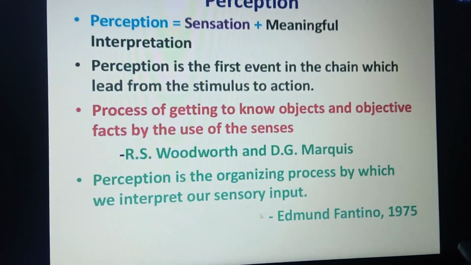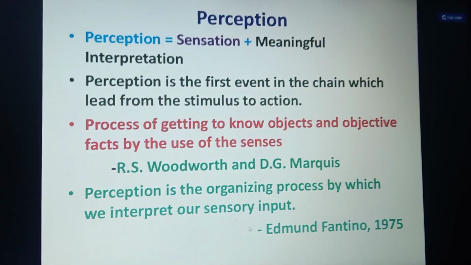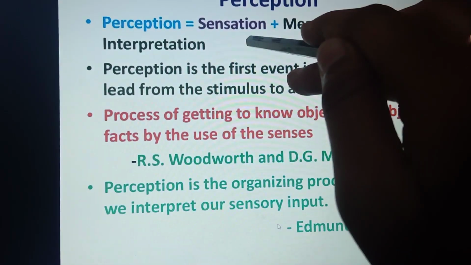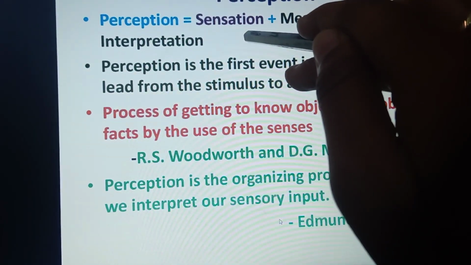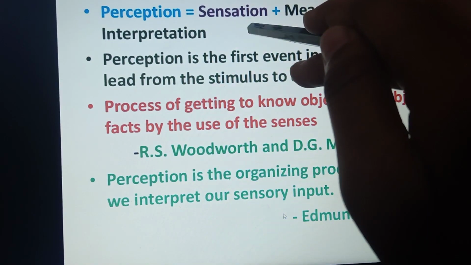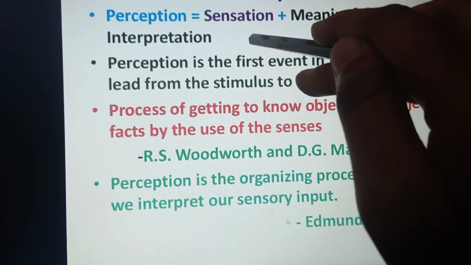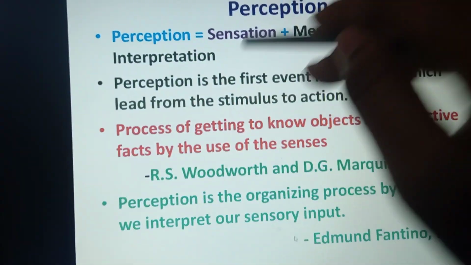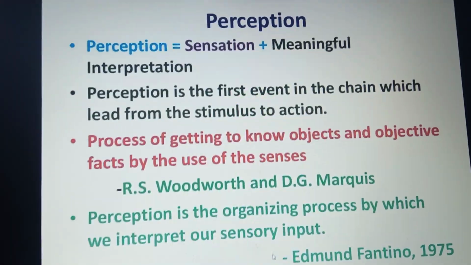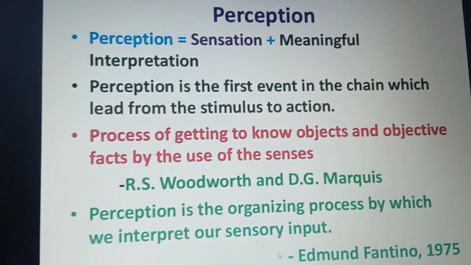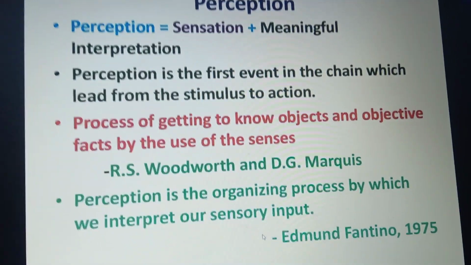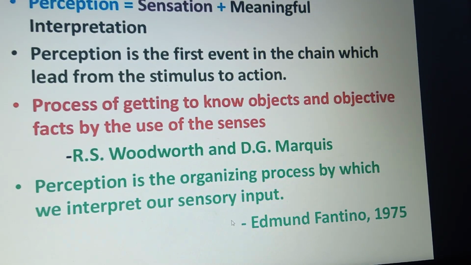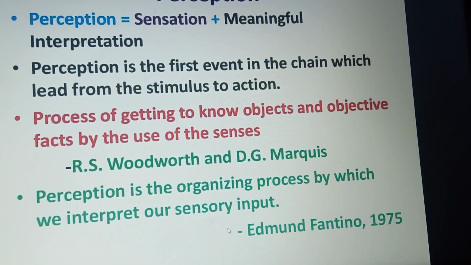Okay, what is the definition of perception? Perception is nothing else but taking what we sense, through vision, hearing, touch, and the other senses, and putting it into a meaningful interpretation. That is called what? Perception. What you sense through your eyes, nose, mouth, or skin, you put into action, and that is called perception.